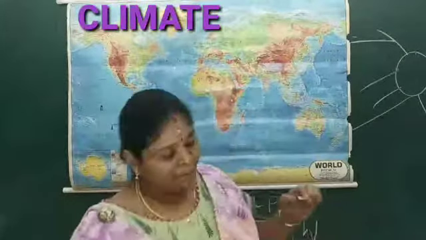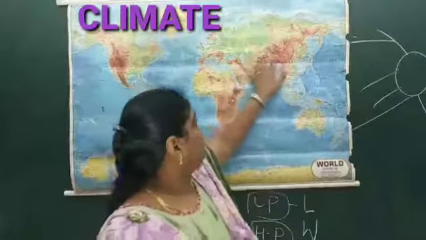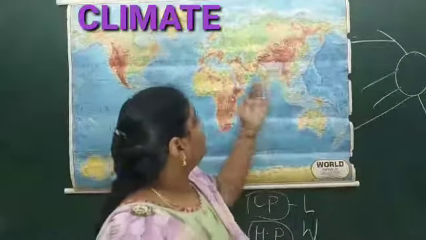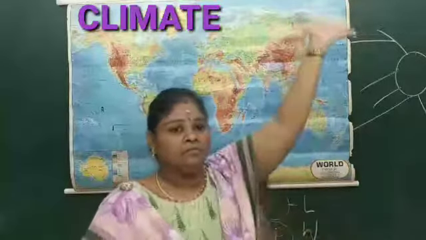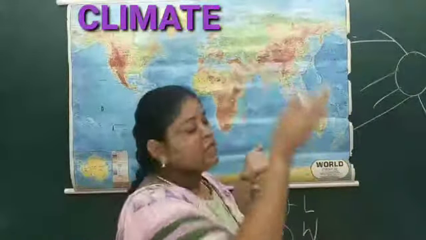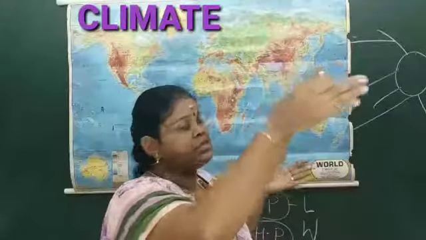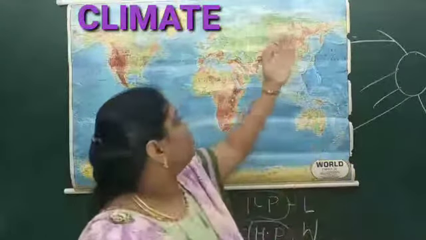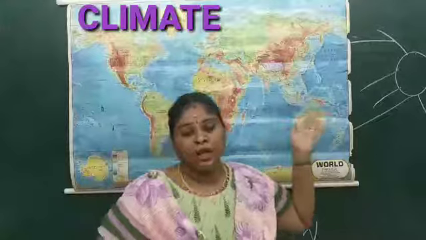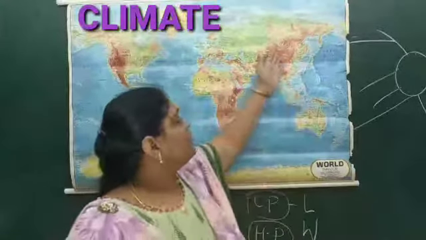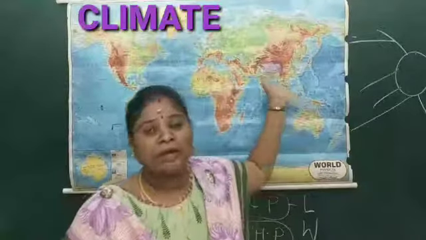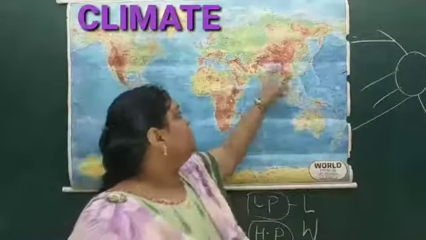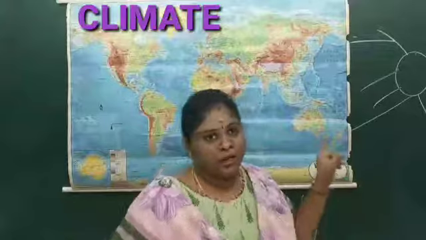So what happens is that from the Tibetan Plateau, the air will rise upward and start moving. When it is rising upward and moving, it is not obstructed by the mountains, so it enters into the central part of India. Through that way also we can find the change of monsoon that happens.